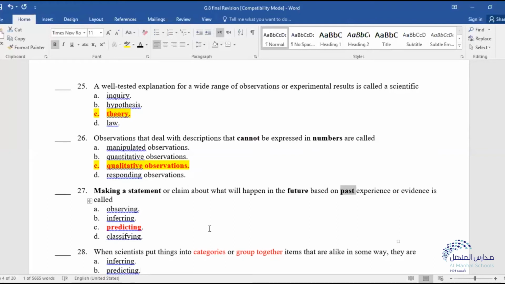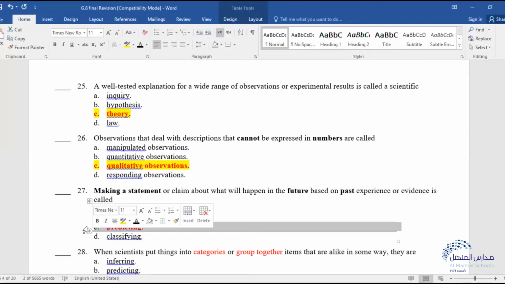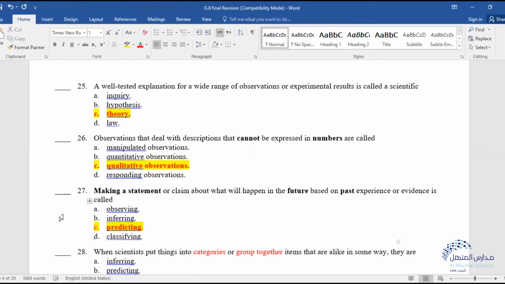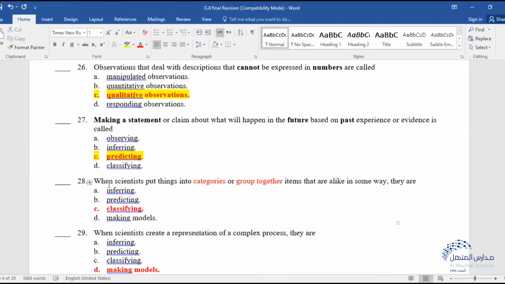I'm predicting what will happen according to what I get as experience or observation before. So the perfect answer here will be exactly predicting, number C.